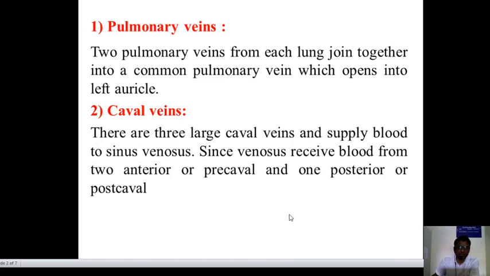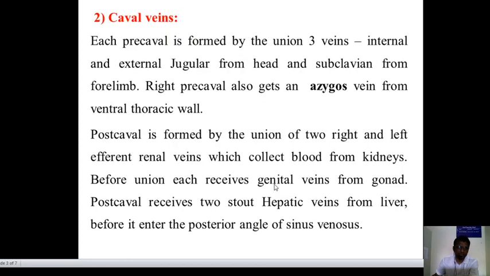The pulmonary vein: here the two pulmonary veins from each lung join together into a common pulmonary vein, which opens into the left auricle. Then the caval veins: there are three large caval veins that supply blood to the sinus venosus. The sinus venosus receives blood from the two anterior or precaval veins and one posterior or postcaval vein.